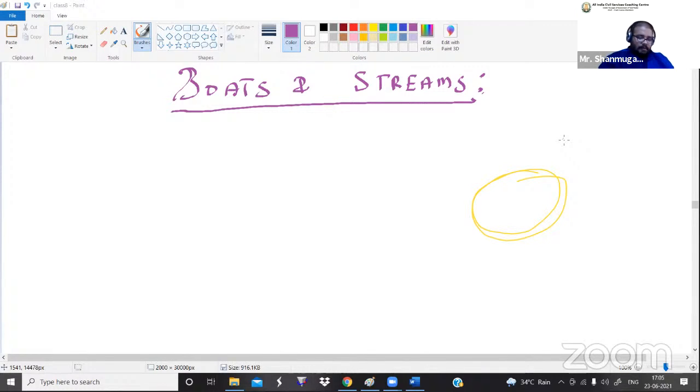That's it. Okay. So in this concept of boats and stream, the parameters we are going to see are the distance parameter, the speed parameter, and the time parameter. Okay, so there is no other change. But only in the speed parameter, we have two types of speed.